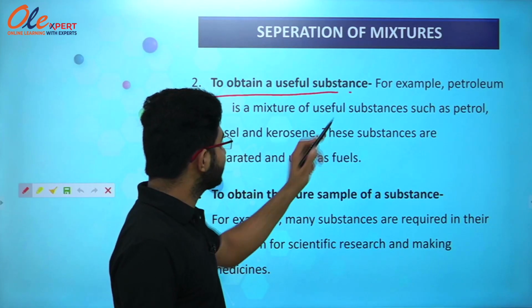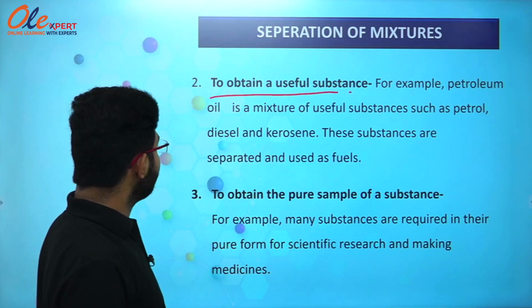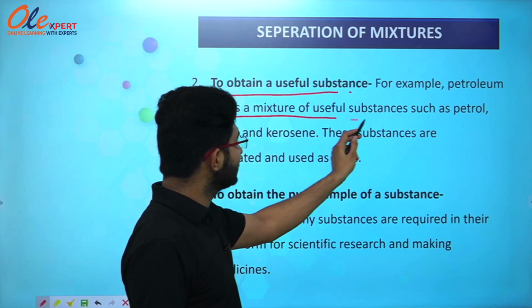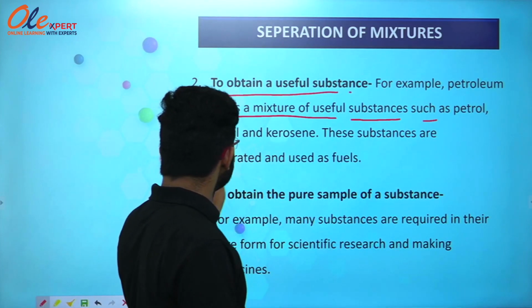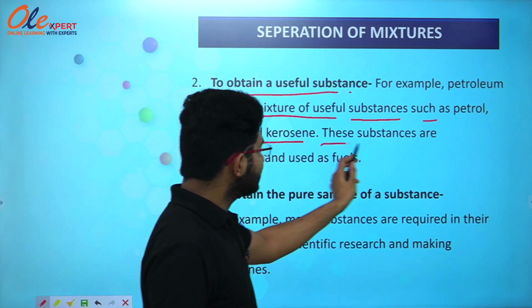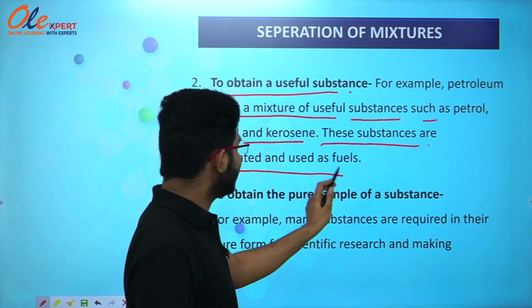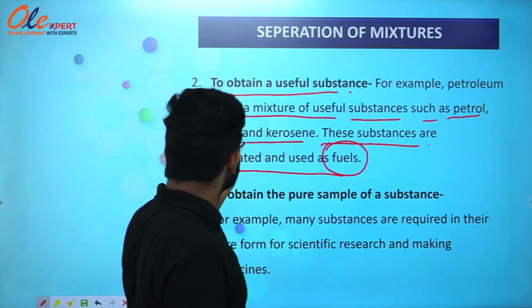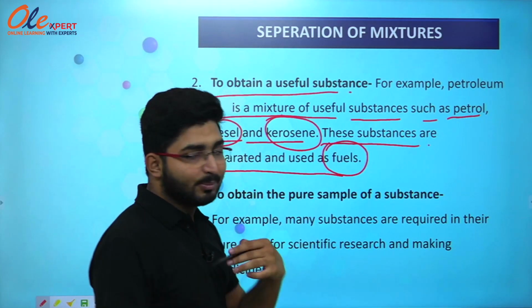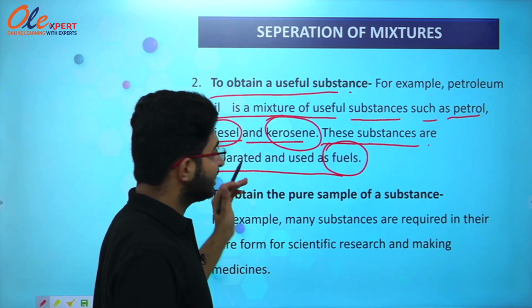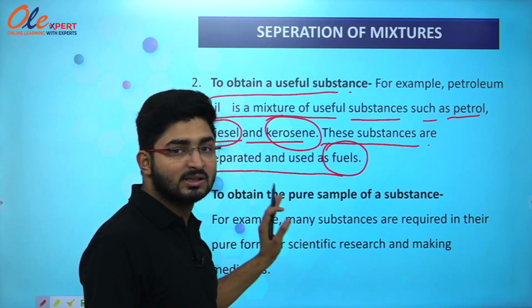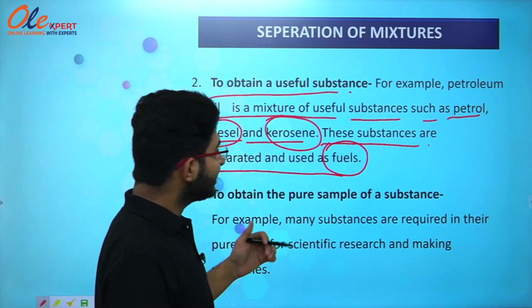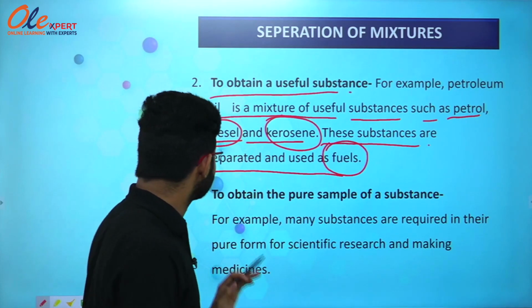The next purpose for the separation of mixtures is to obtain a useful substance from the mixture. For example, petroleum oil is a mixture of useful substances such as petrol, diesel and kerosene. These substances are separated and used as fuels. So substances like petrol, diesel and kerosene are separated out from the petroleum oil mixture, and all of these are used as fuels in our daily life.